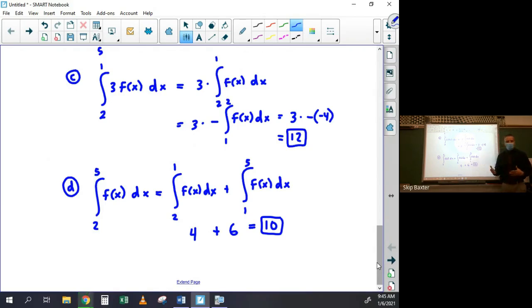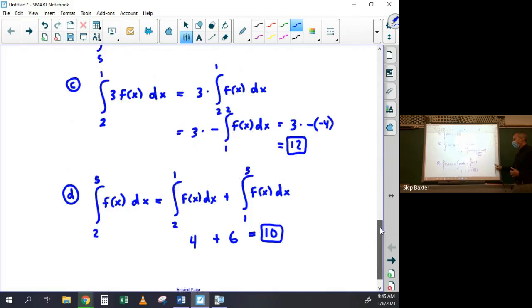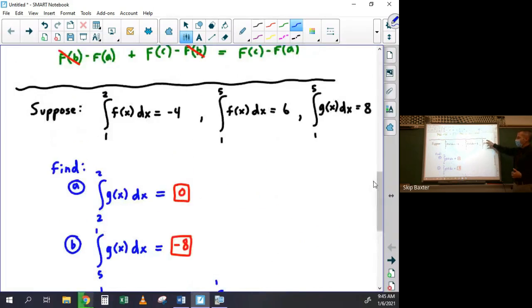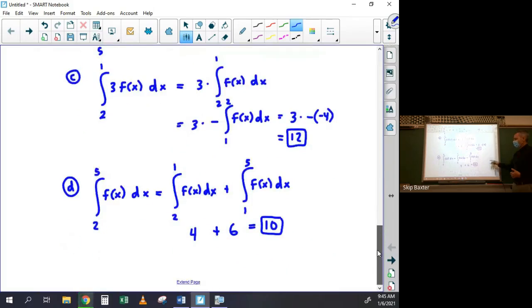You kind of see how these rules are used? So if they gave you, this is a typical AP type question, they would give you these given statements, and it would be something like this. Which isn't that hard. You just have to know the rules.